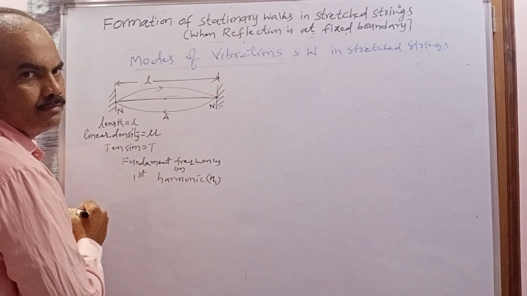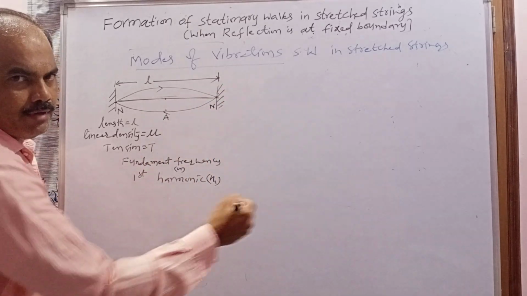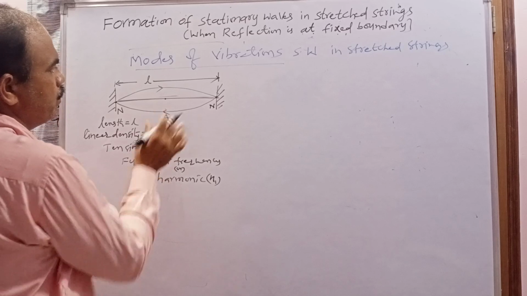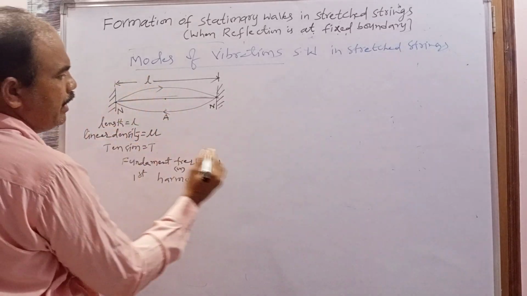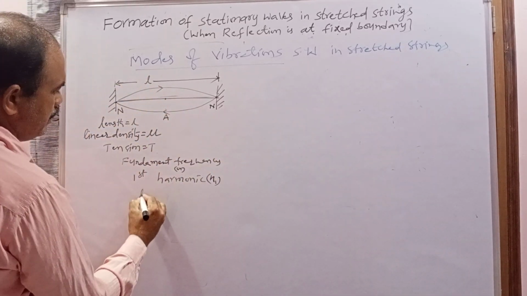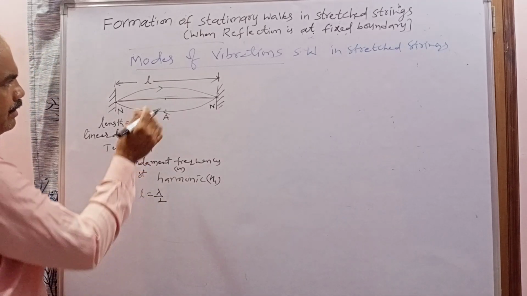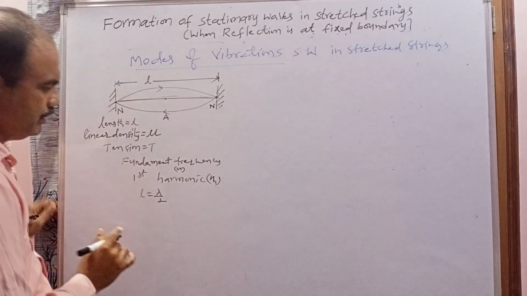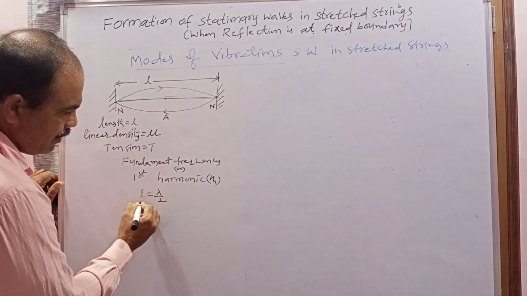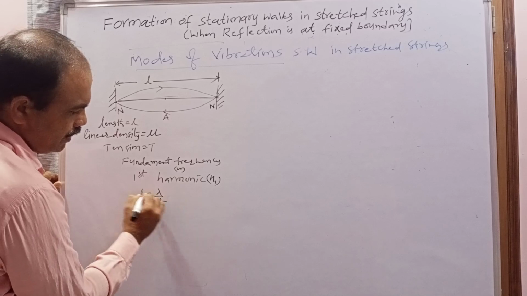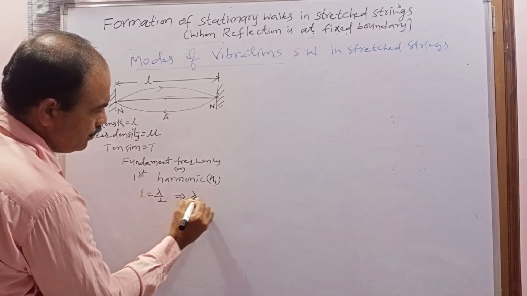antinode is formed. Already in the previous class I explained the distance between two nodes: lambda by 2. So lambda by 2 equals L. That's why L is equal to lambda by 2; I am writing the length in terms of the wavelength. When we cross multiply, lambda into 2 equals 2L. That's why lambda equals 2L.